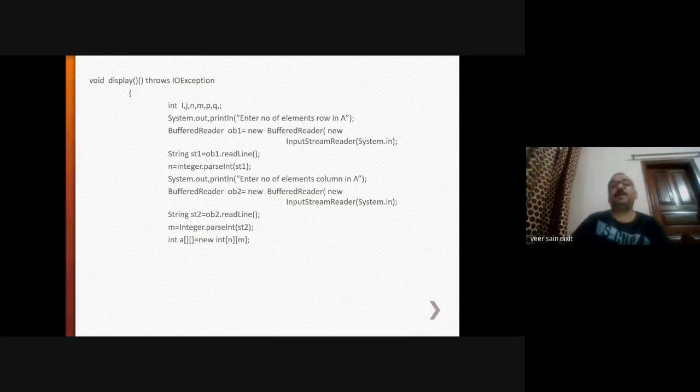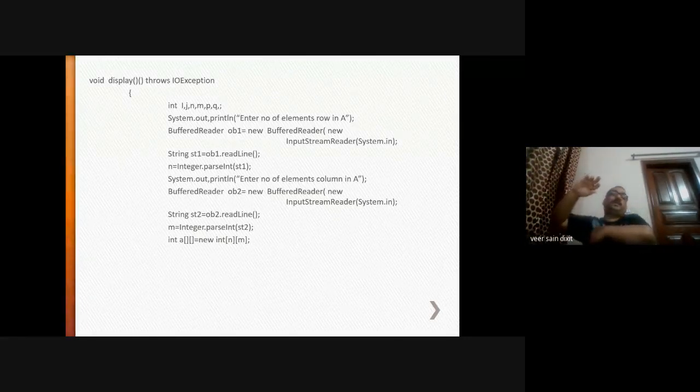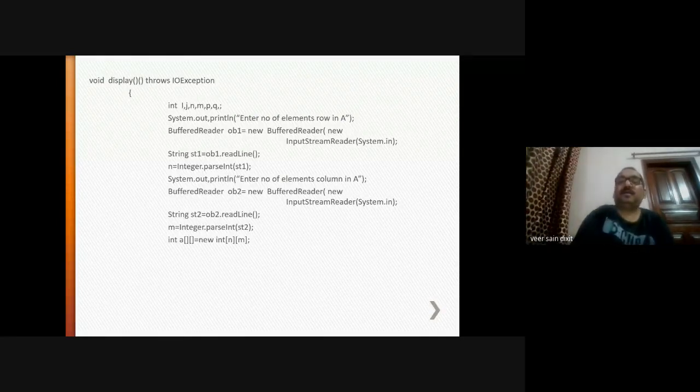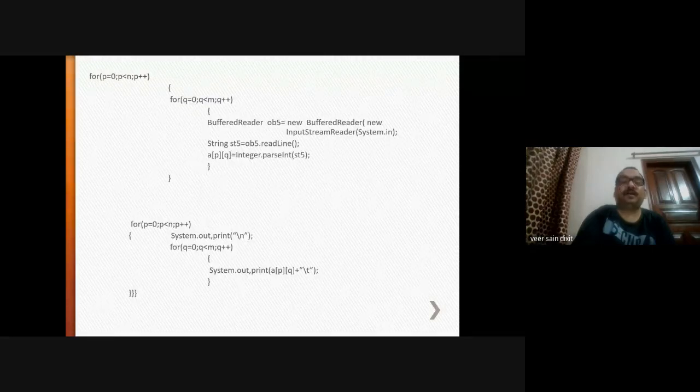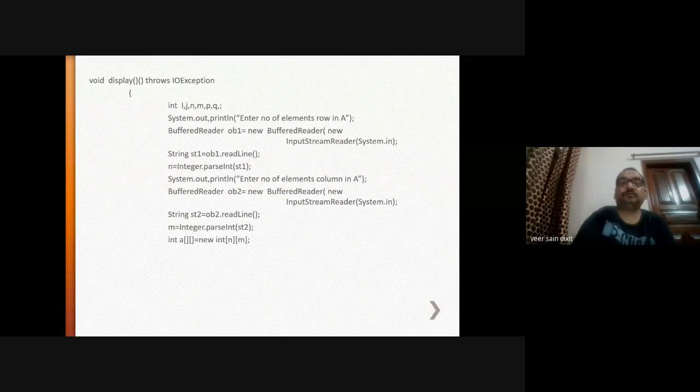Now this is the display. Whenever you call the display method, again we enter the number of rows and columns in matrix A, then the values are entered. Since we are displaying only A here, the memory is allocated here with new int.